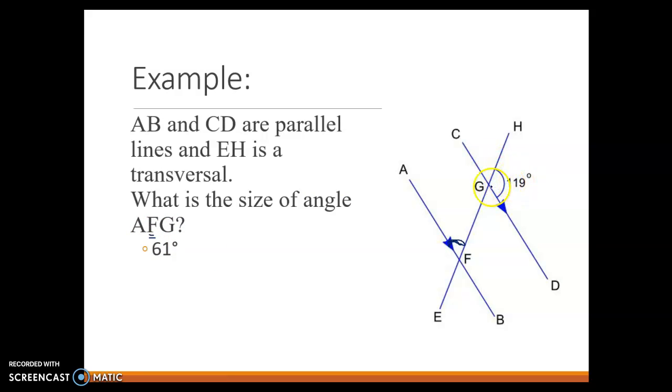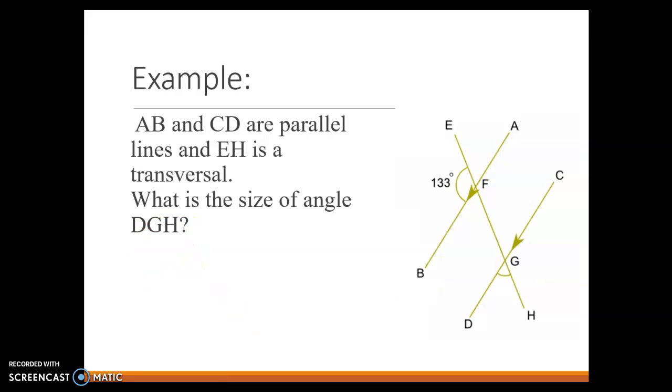And again, what do I know? I know that the bigger angle here is 119. That makes G 119, that makes F 119, and that makes this one across from it 119. And to find the other angle there, I take 180 minus 119, and I get 61, which means this is 61, and this is 61, and this is 61, and this is 61. And that's how I find the answer that AFG is 61 degrees. So a lot of math with 180.